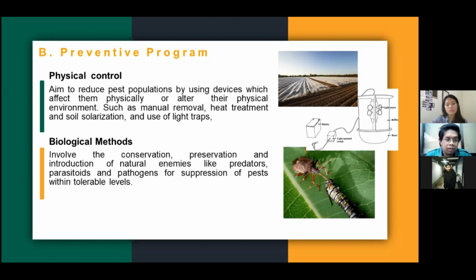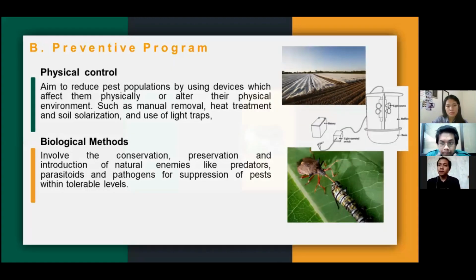And the next is biological methods, which involve the conservation, preservation, and introduction of natural enemies like predators, parasitoids, and pathogens for suppression of pests within tolerable levels.